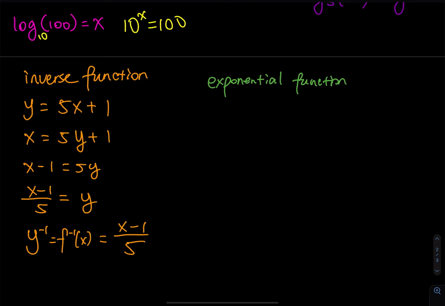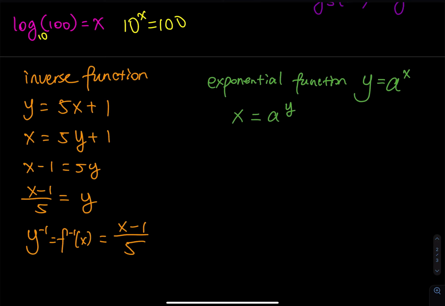I have a function, or let me just put that in y instead of f of x, a raised to the x power. How do you find the inverse function? All right, you might say, okay, easy. First, I will interchange the role of x and y, so that is a raised to the y power, and then I will have to isolate y on one side, but the question is how? This time the y is in the exponent. How do you bring the y down?